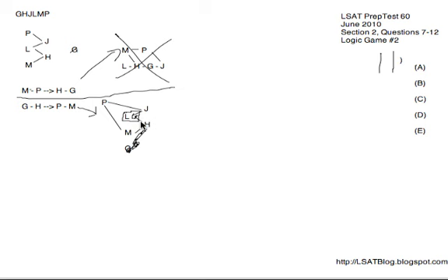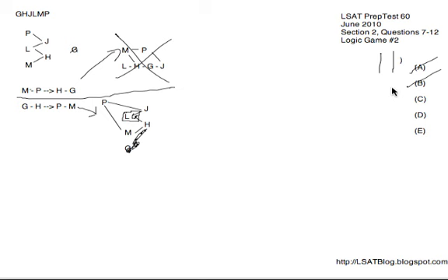What must be true? G no later than 3. Well, could G be 4? We could have only two things, J and H, after it. So we could have maybe P on 1, M on 2, LG 3, 4, J 5, H 6, interchangeable. That could work. Therefore, it does not need to be the case that G is no later than third. G could be fourth. A is gone. Next, looking at B, H appears last. That could easily happen here, and J could be second to last, perhaps. So B could be true. P doesn't have to be true, and that's gone.